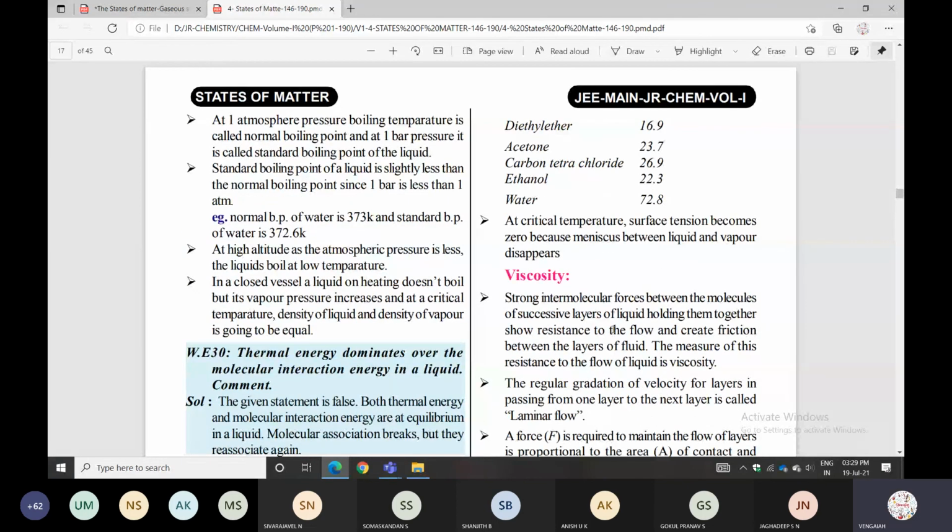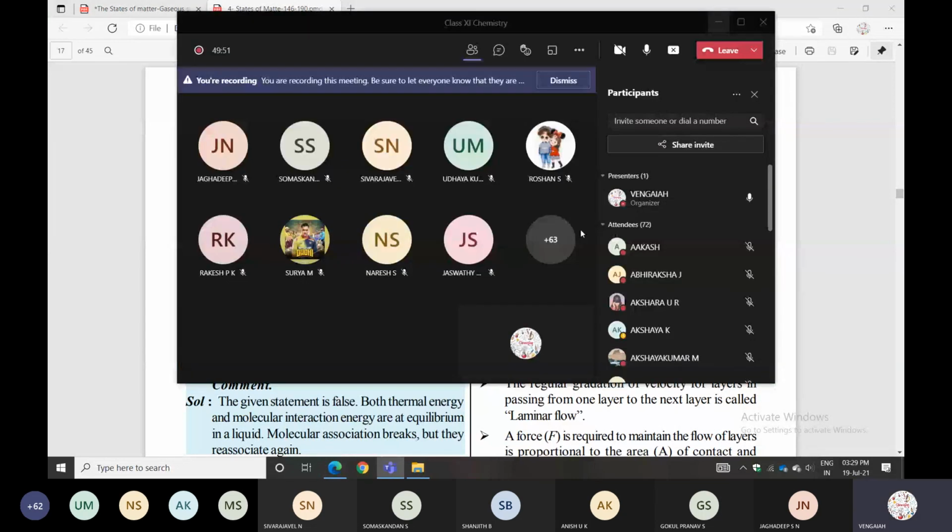Next, viscosity. Viscosity is nothing but strong intermolecular forces between the molecules of successive layers, and there will be flow and friction between the layers. So this is the measure of the liquid's resistance to flow. Now I'll ask questions based on today's topic.